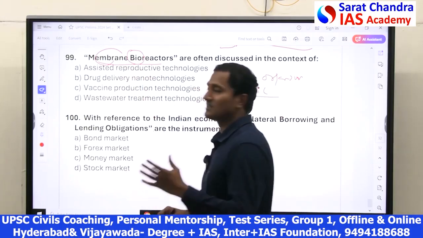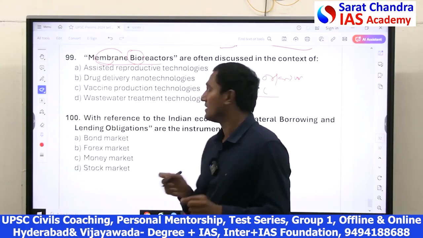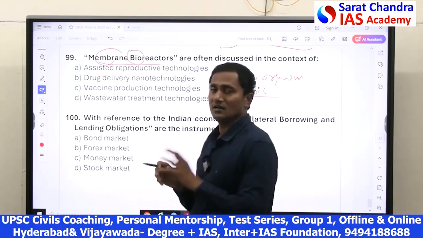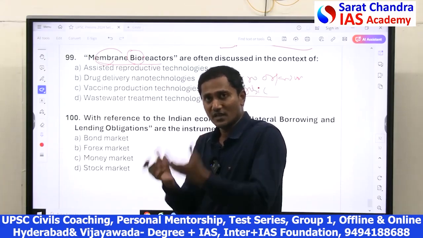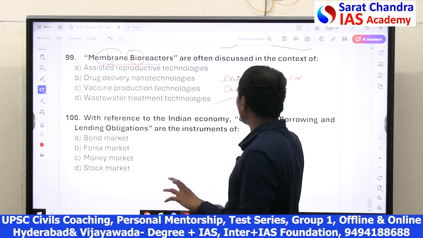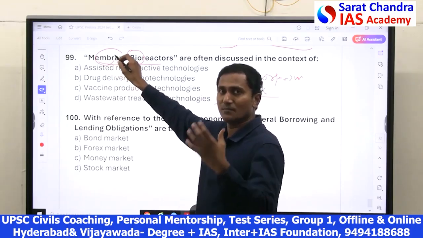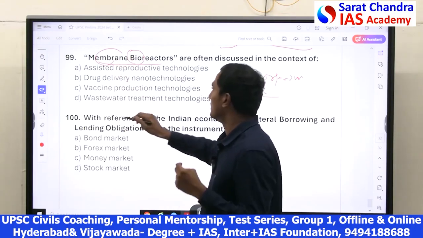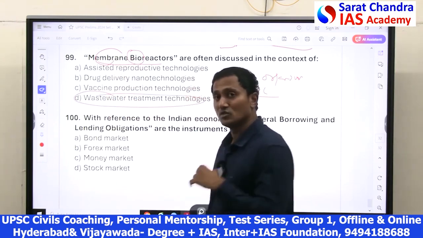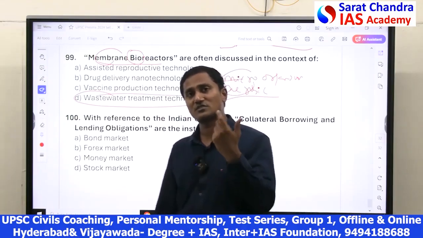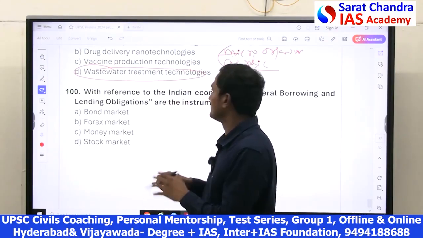Membrane means physical: it can filter the solids and liquids based on the size of the solids. So membrane bioreactors are an advanced water purifying solution which uses both biological microorganisms as well as a physical membrane that filters the solids. It is a wastewater treatment technology for treating municipal waste, agricultural waste, domestic waste, all kinds of waste, with an advanced method. It's an integration of physical and biological.